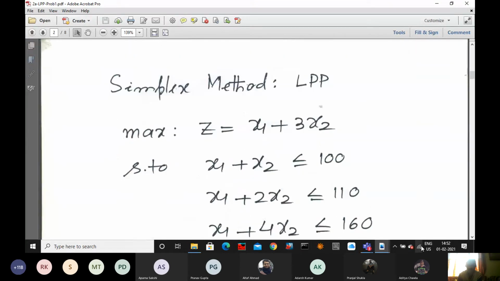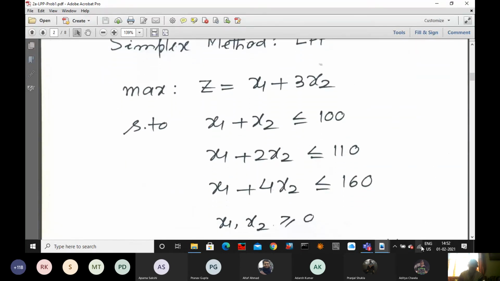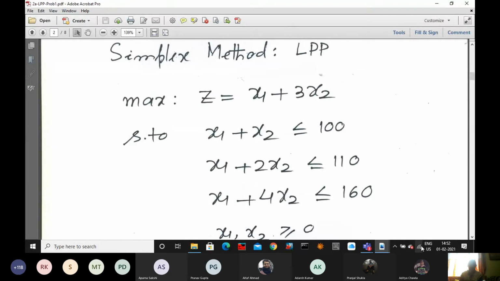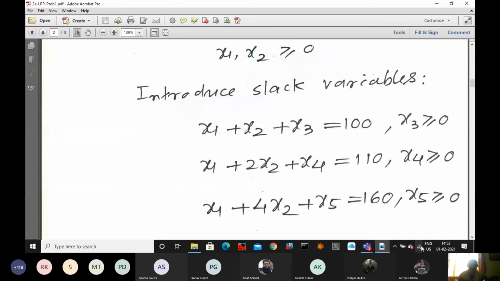Now this problem, see here. Which method will apply? Second problem, simplex method. Now you will check whether it has one solution or two solutions or infinitely many solutions. Two solutions is not an answer. It can be either 0 or 1 or infinite. 0 means no solution. Then the next problem.